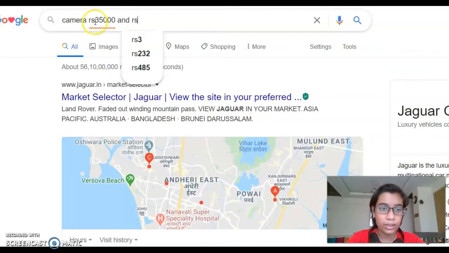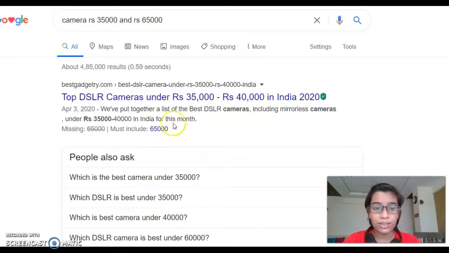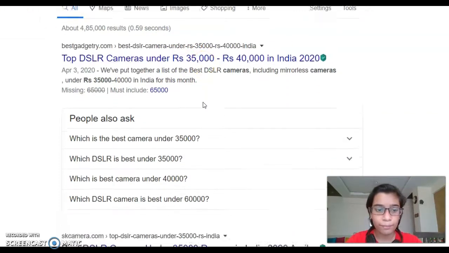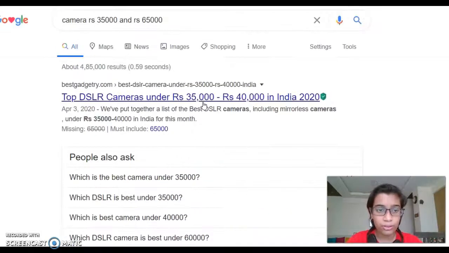We did a mistake. 35,000 rupees, 65,000. So we have this DSLR cameras, which are between India, which are 2020. I have all of this.